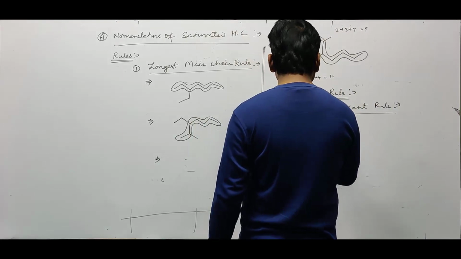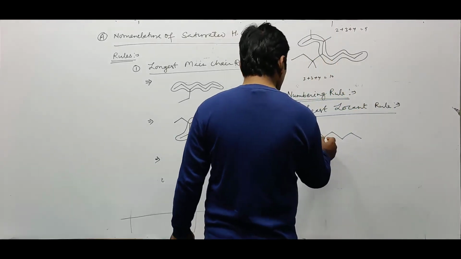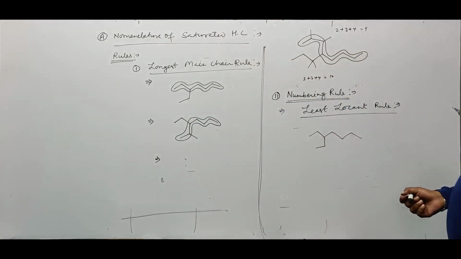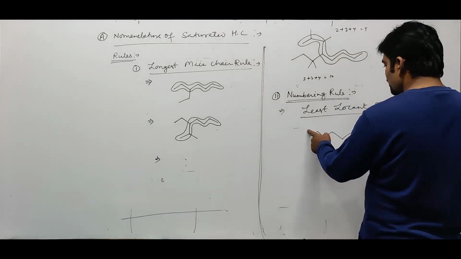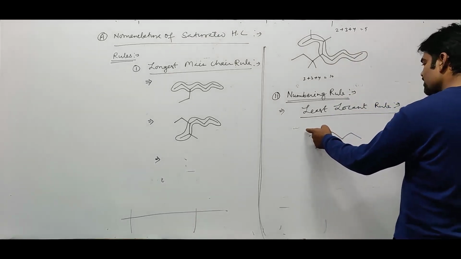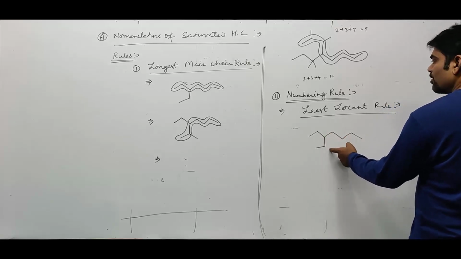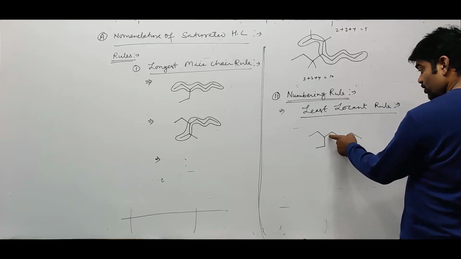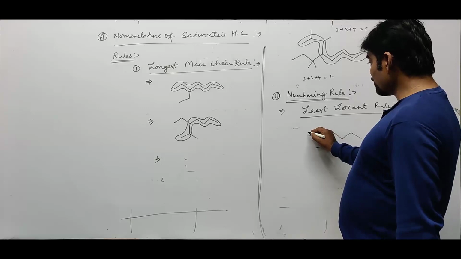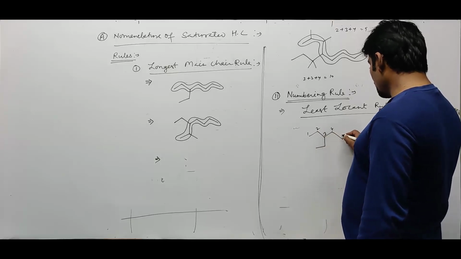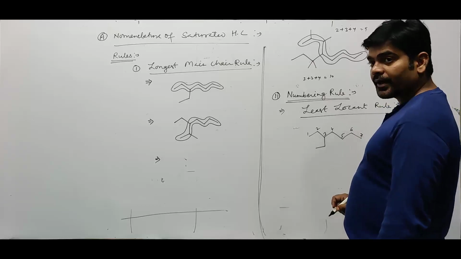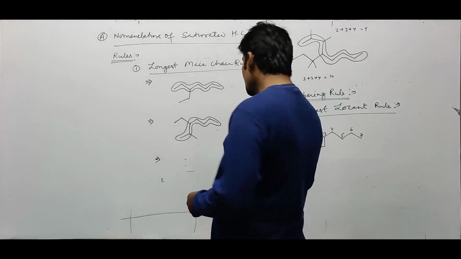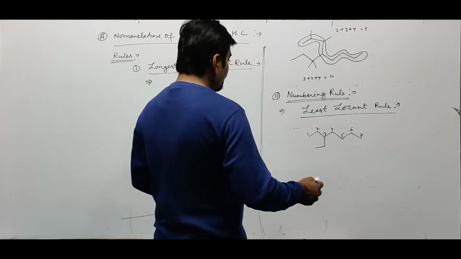Suppose we give the numbering of this particular structure. Over here, if this is the main chain, either of these two you can consider as a main chain. If we give the numbering from this side, 1, 2, 3, the third position will have one branch, ethyl. From this side, if we give the numbering 1, 2, 3, 4, 5, at the fifth position there will be ethyl. So what is the preference side? This one. So numbering must be given from this side, 1, 2, 3, 4, 5, 6, 7, following the least locant rule. In any circumstances, this rule should not be violated.